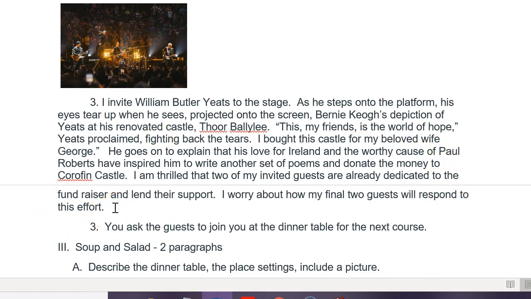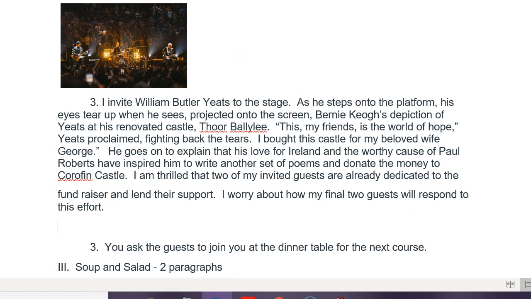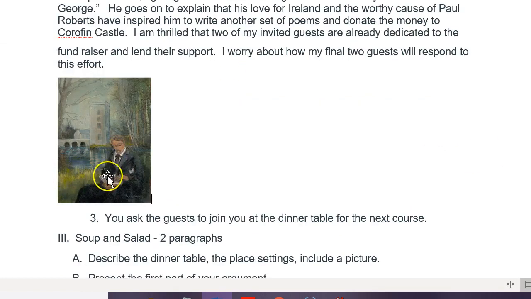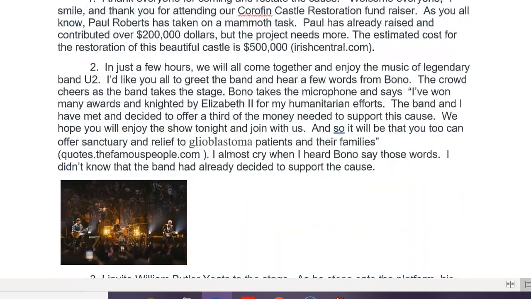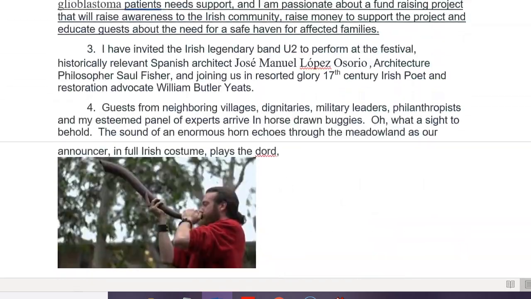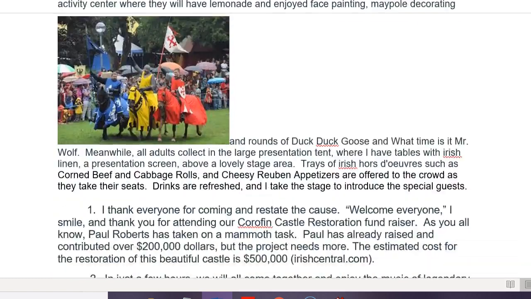I'm going to go ahead and put it in here so I know it's there. And so that is how I cleverly include a picture of Yeats without breaking my color pattern that I've established in the essay.